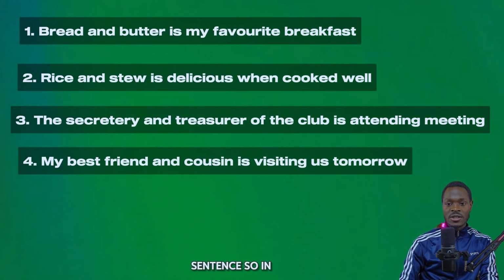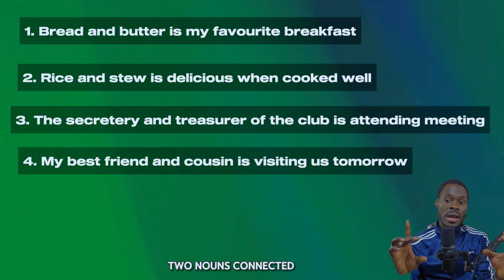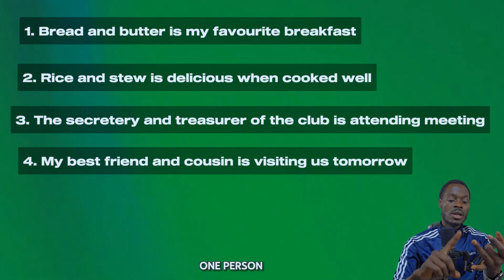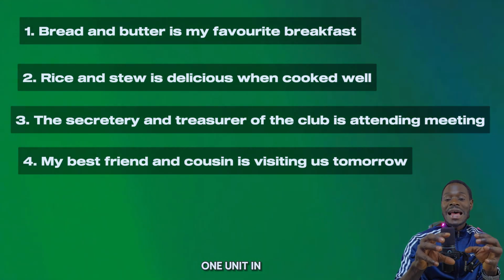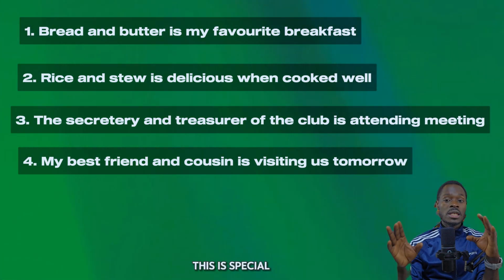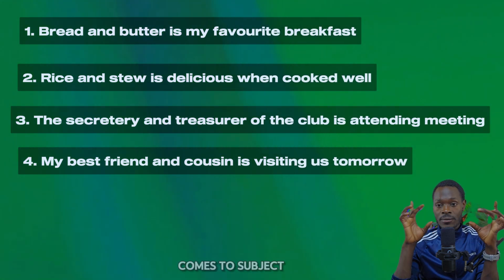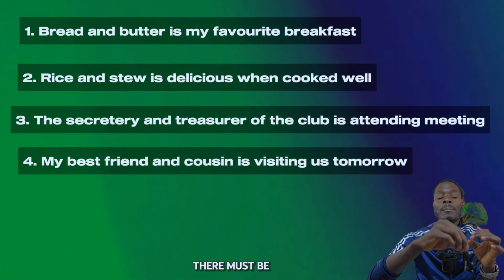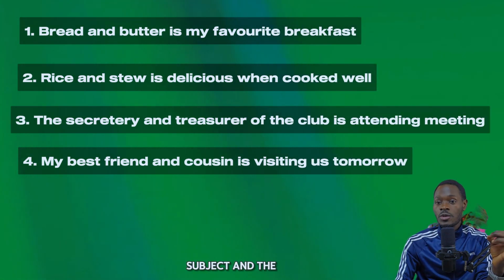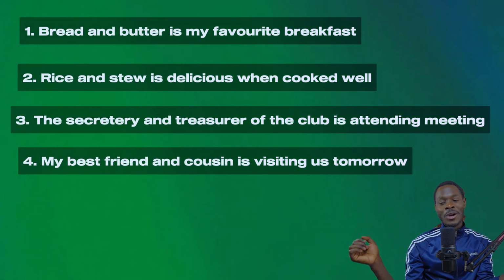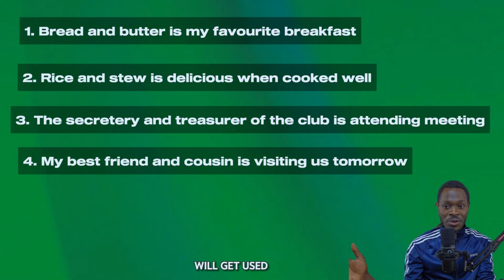So in this case, when we have two nouns connected by "and" referring to one person, one idea, or one unit, in that case, we use what? We use a singular verb, not a plural verb. This is a special rule when it comes to subject-verb agreement. You know, there must be agreement between the subject and the verb. But in this case, it looks a bit awkward. Don't worry, time after time, you will get used to it.